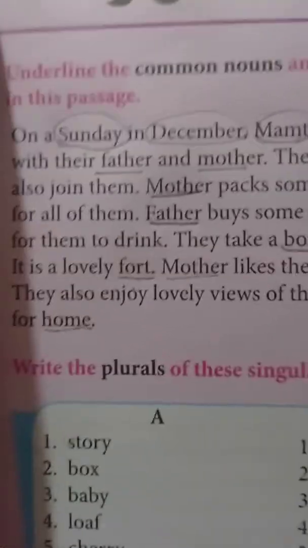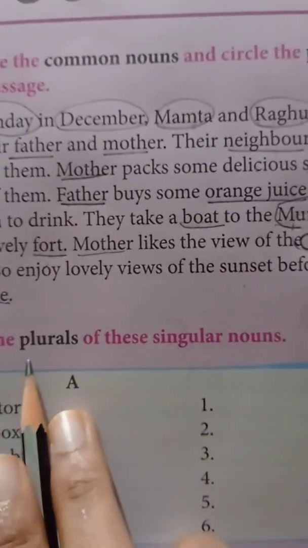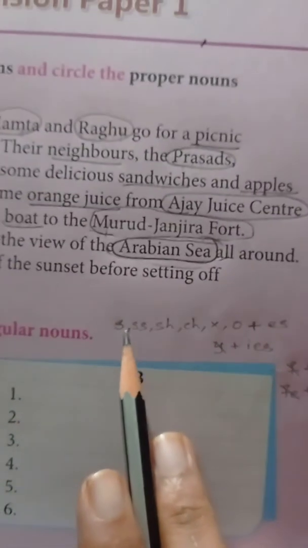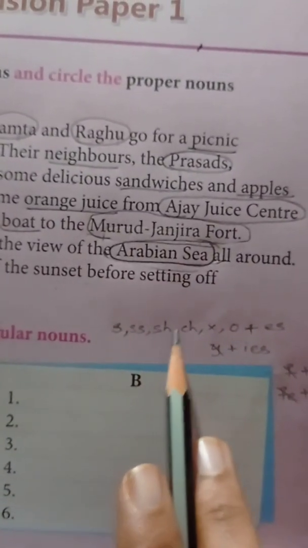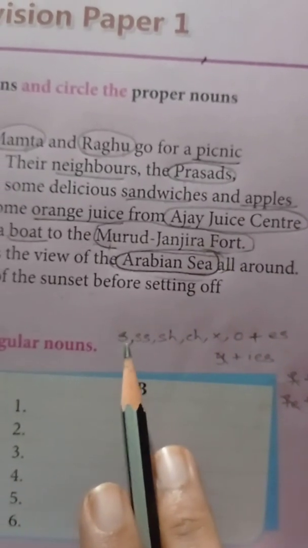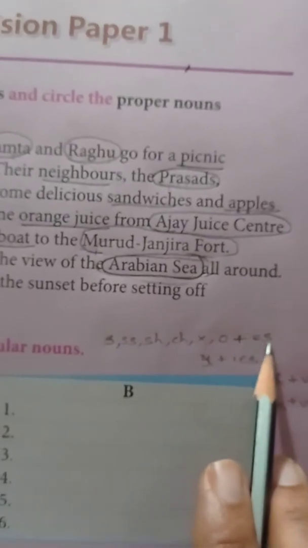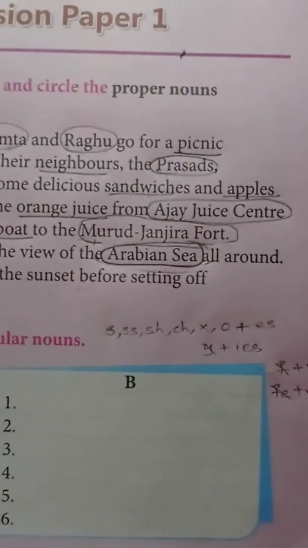Now, do you remember the rules for the plural of the singular noun? To write the plurals of the singular noun, do you remember? S, SS, SH, CH, X, O. When the nouns end with these letters, you have to add ES. You remember this, right?